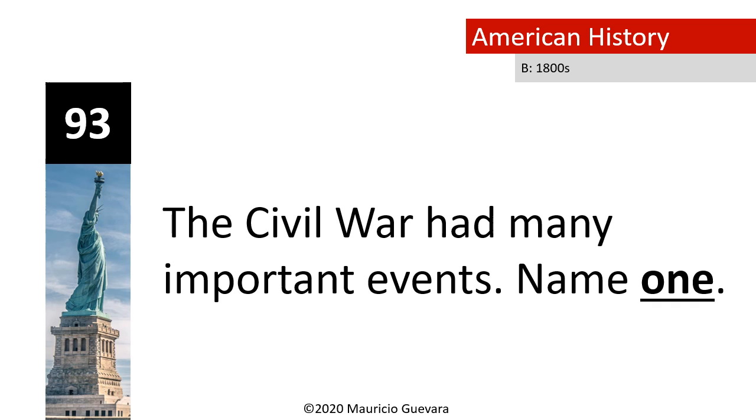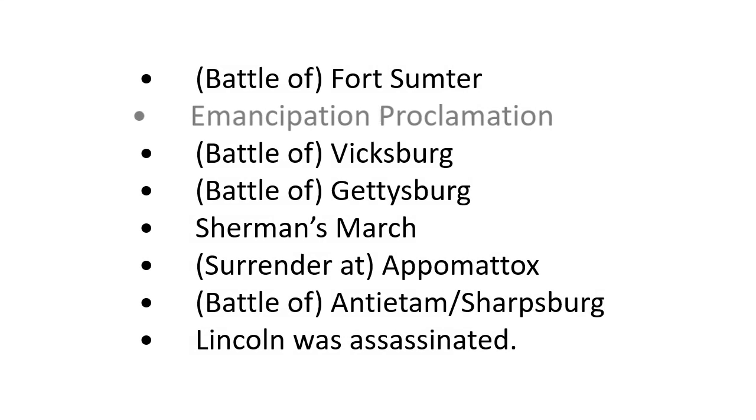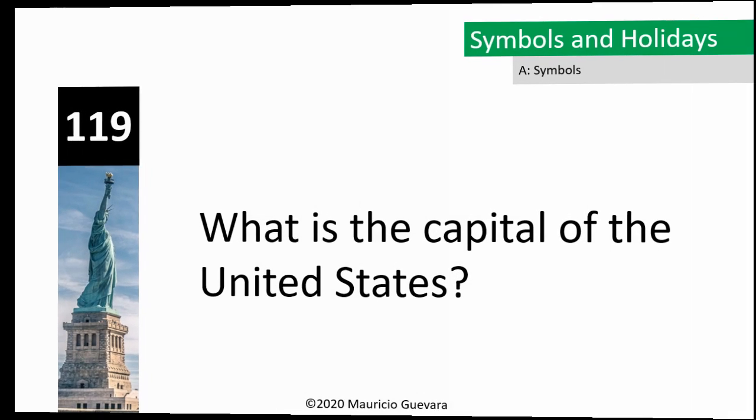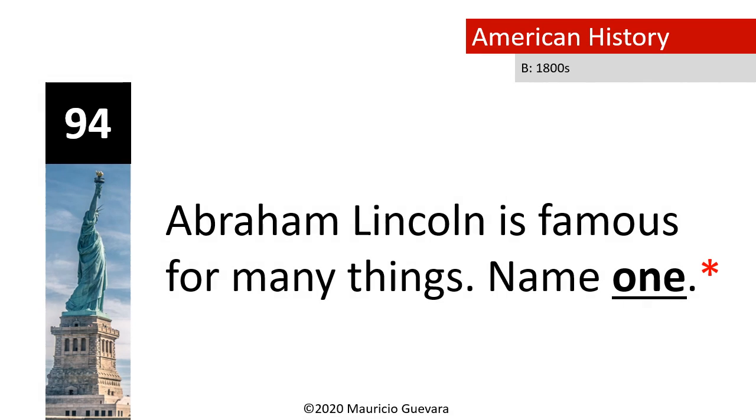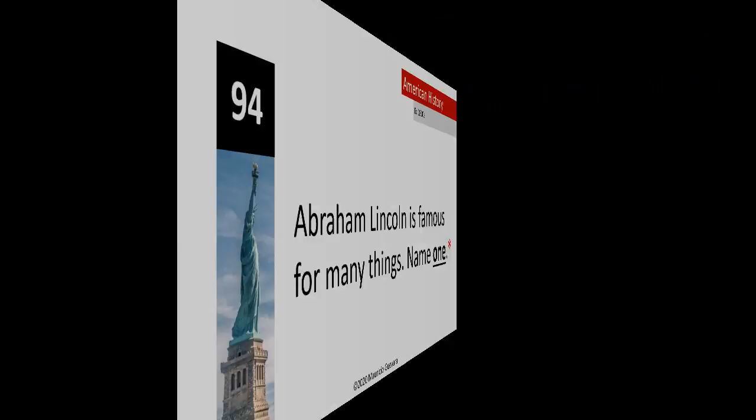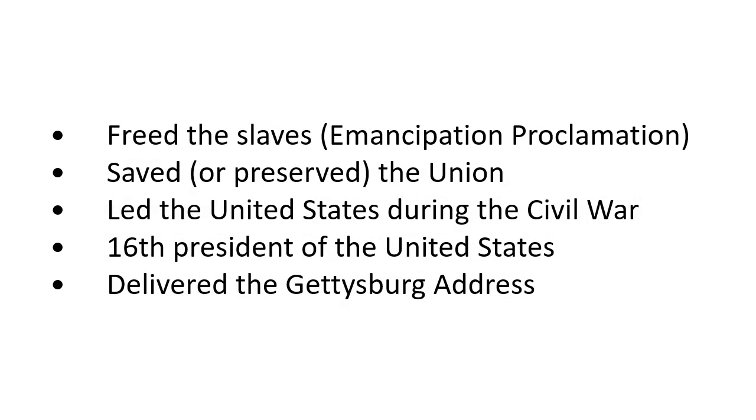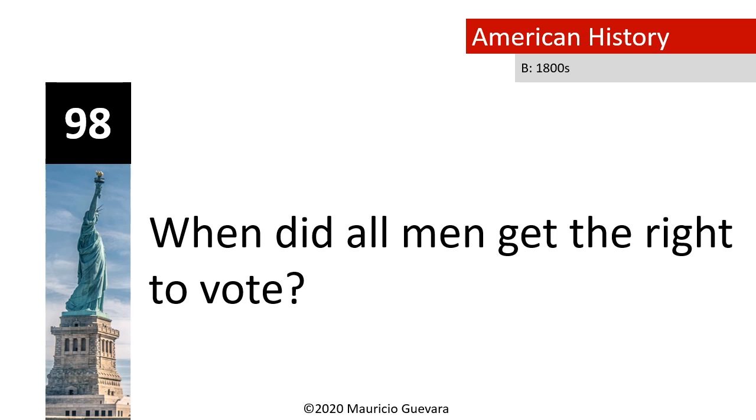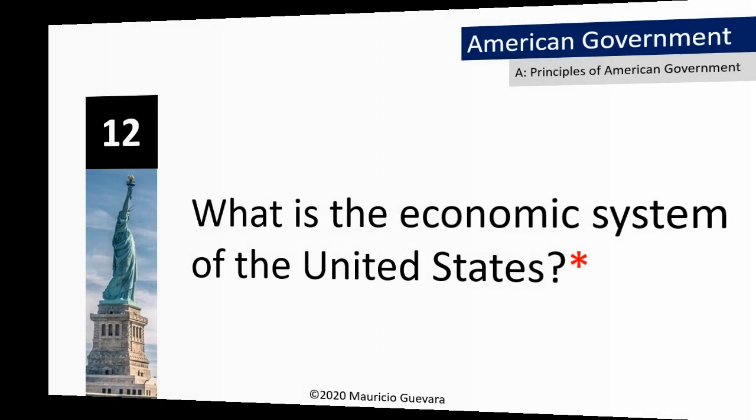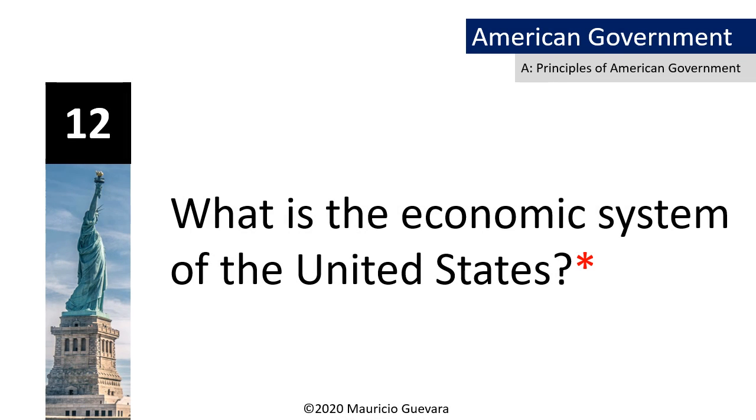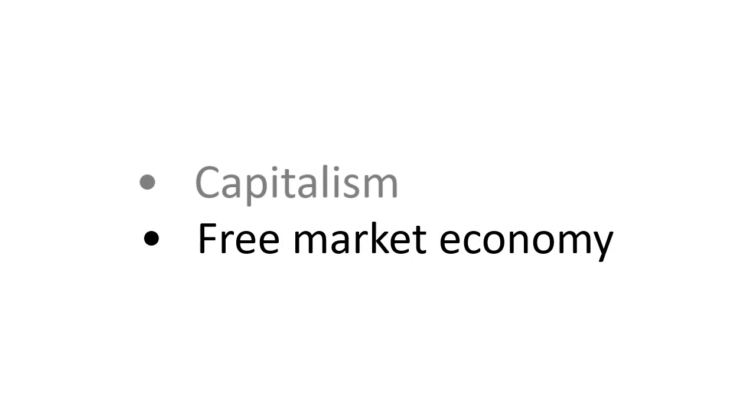The Civil War had many important events. Name one. Emancipation Proclamation. What is the capital of the United States? Washington, D.C. Abraham Lincoln is famous for many things. Name one. Freed the slaves. When did all men get the right to vote? 1870. What is the economic system of the United States? Capitalism.